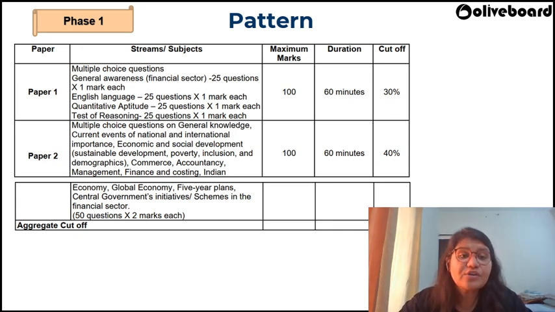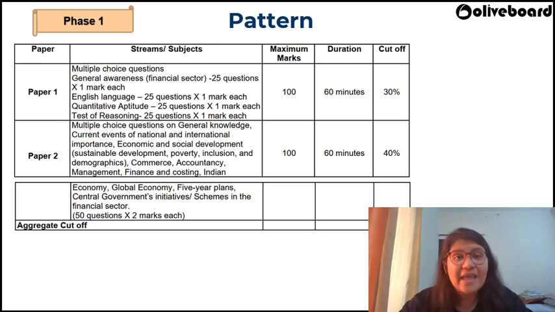The second thing you need to note is there is no sectional cutoff. Usually in examination, we have section cutoff. If you talk about RBI Grade B, we do have section wise cutoff. The same thing applies to Nabard. But for IFSCA, if you have a look at paper 1, you have sections like GA, English, Quant, and Reasoning. There are 4 sections. Okay, each section 25 marks you'll have allocated. But the good part here is you don't have to score minimum marks in Quant, Reasoning, English, or GA.